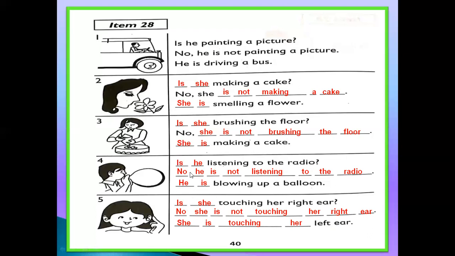Number 4. Is he listening to the radio? No, he is not listening to the radio. He is blowing up a balloon. Number 5. Is she touching her right ear? No, she is not touching her right ear. She is touching her left ear. Okay, students? Now, which ones are the direct objects? First one, a bus, then a flower, number 3, a cake, number 4, a balloon, and number 5, left ear.